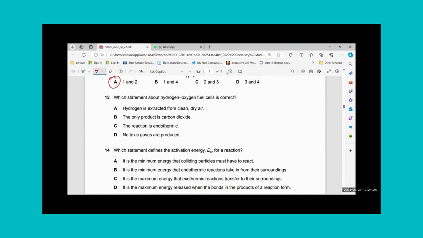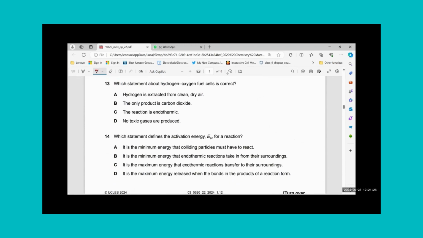Okay, MCQ number 13. Which statement about the hydrogen-oxygen fuel cell is correct? A hydrogen-oxygen fuel cell uses hydrogen and oxygen as gases and produces water as a product, as a liquid, not water vapor. Let's see. Hydrogen is extracted from clean dry air. Clean dry air does not have enough hydrogen to be extracted. A very low percentage of hydrogen is there, so we can't get it from there. It is obtained rather from cracking.